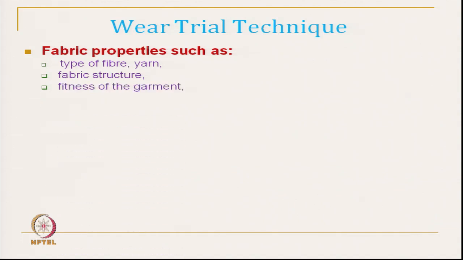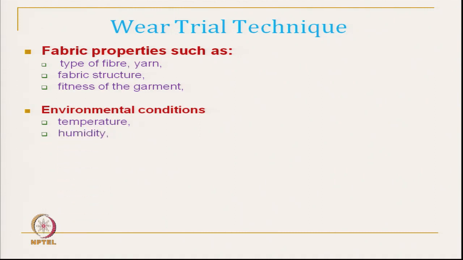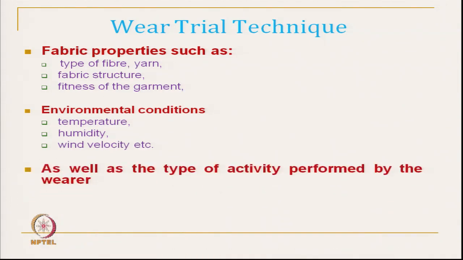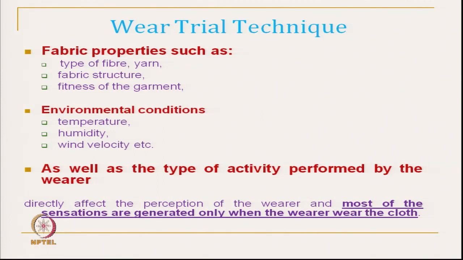Also we have mentioned that wear trial technique basically depends on the fabric related properties, that is type of fiber, type of yarn, type of fabric structure and type of garment like fit related characteristics. Then environment related characteristics like temperature, humidity and wind velocity, and also the activity level. So, all these things we can only get if we perform wear trial technique.